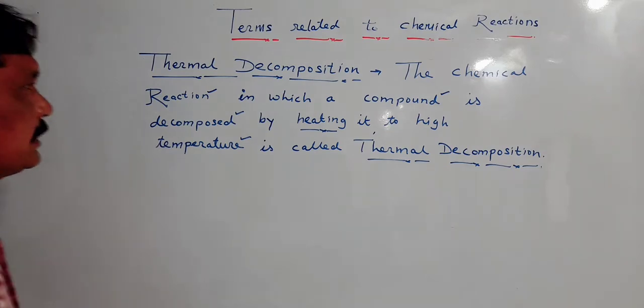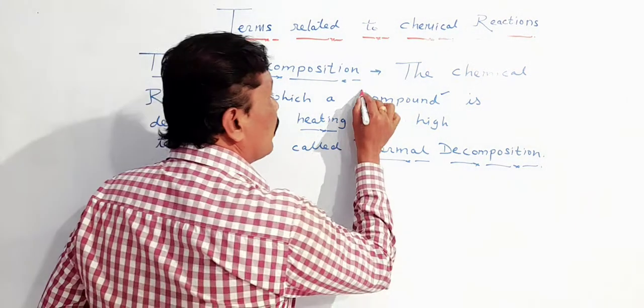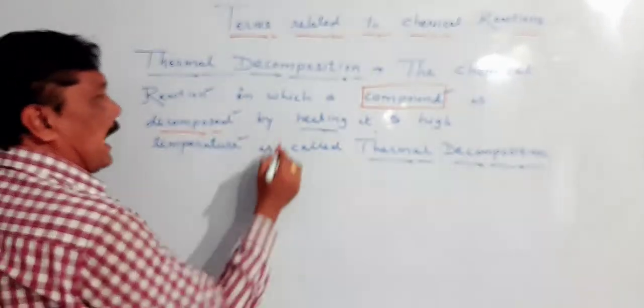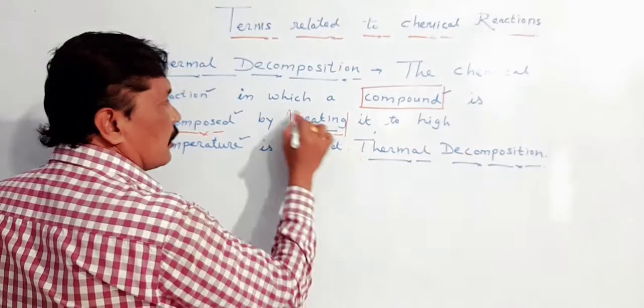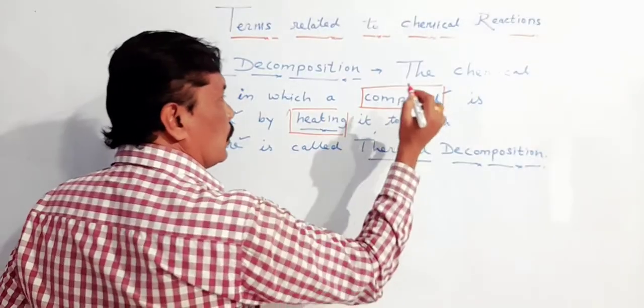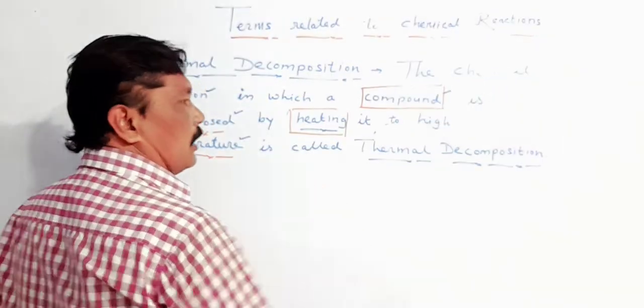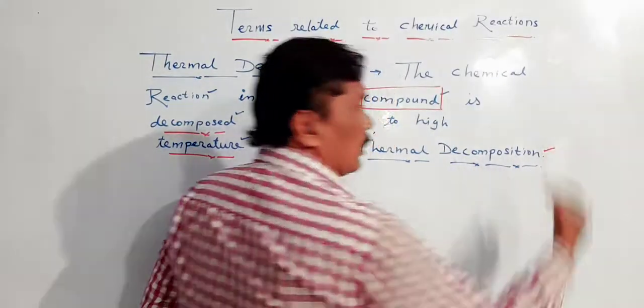The chemical reaction in which a compound is decomposed by heating it to high temperature is called thermal decomposition.